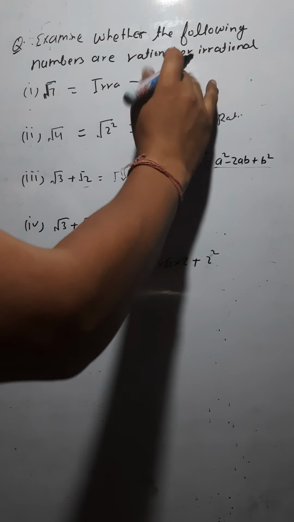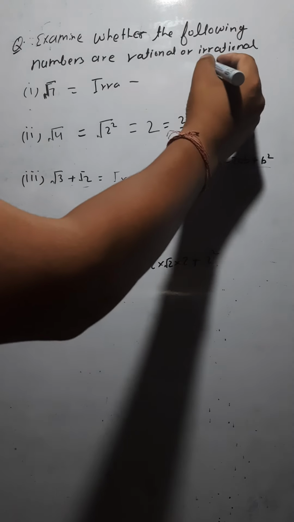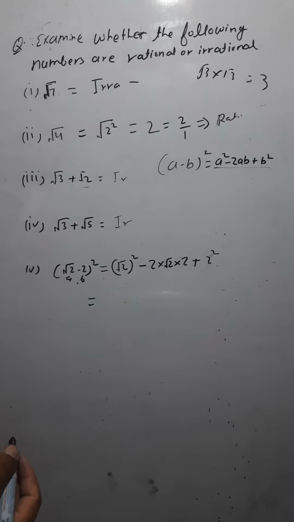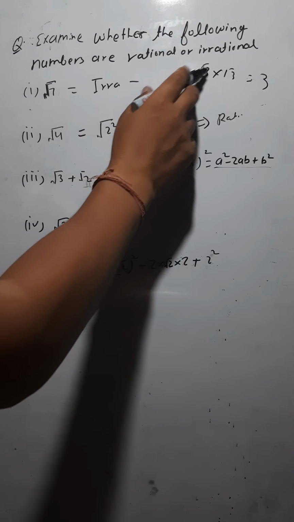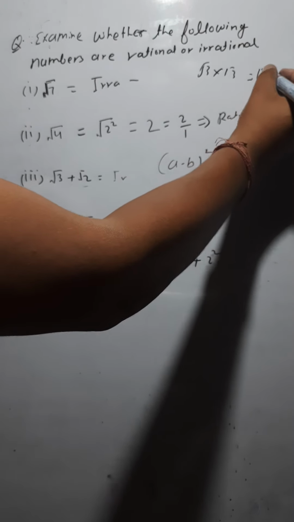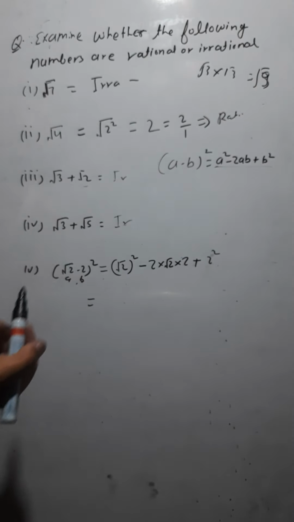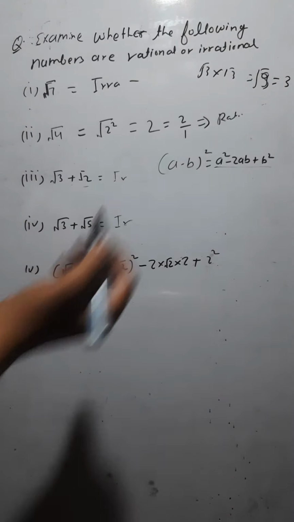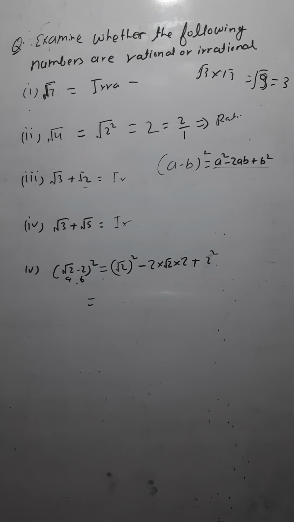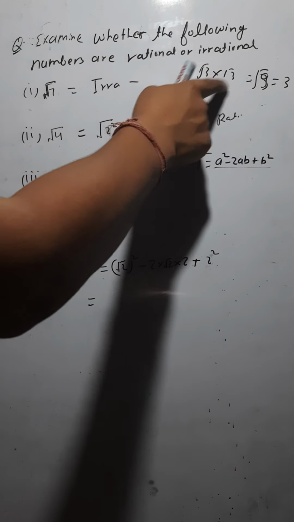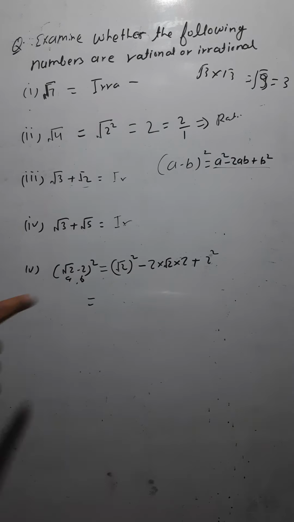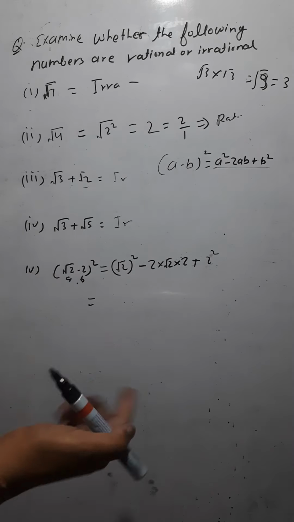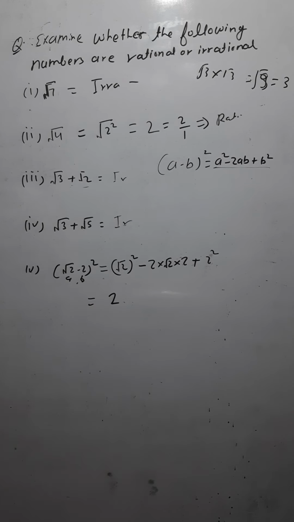If you are multiplying the same number inside the square root, let's say you are multiplying √3 and √3, you would get 3. Why? Because √3 times √3 is √9, and √9 you can write as 3, because 9 is the perfect square of 3, isn't it? So that is why √3 times √3 would be 3. Similarly, (√2)² means √2 times √2, which again would be 2. Getting it or not?